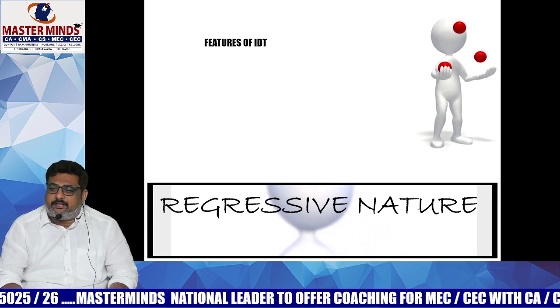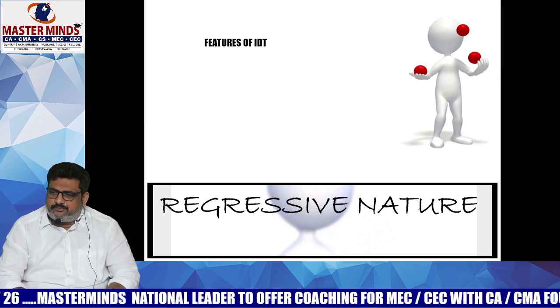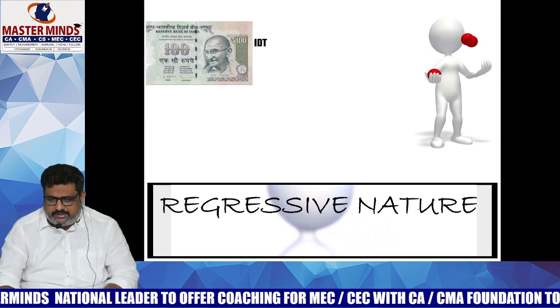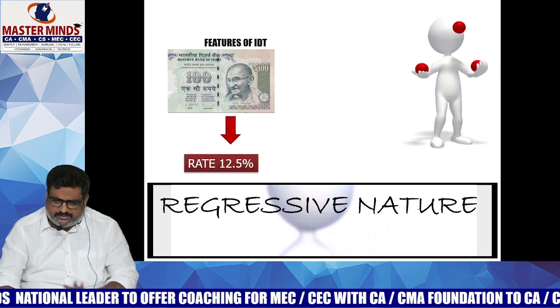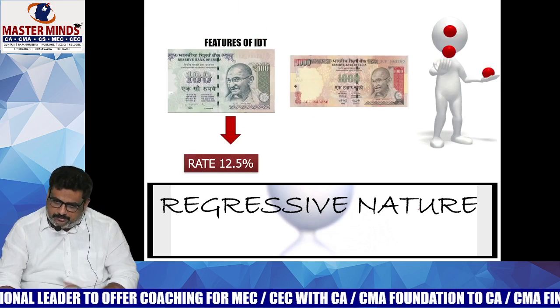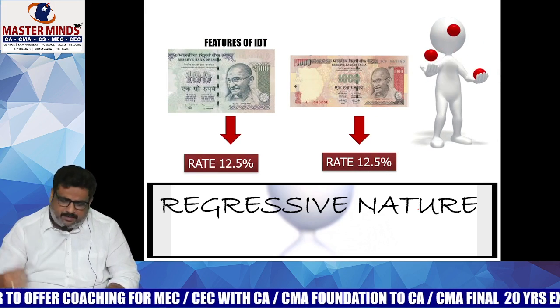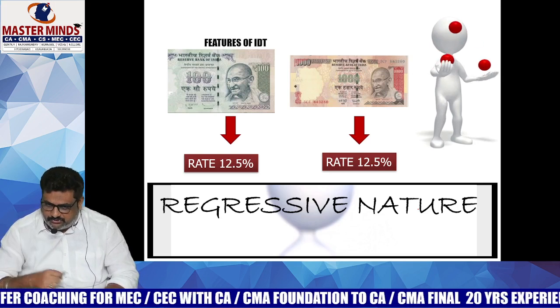Irrespective of your income level, if the tax rate is flat or constant, it is known as regressive nature. Let's say the sale price is 100, the rate of tax remains the same. If the sale price is 1000, then also the rate of tax remains the same. I know the 1000 note is not there at present, but